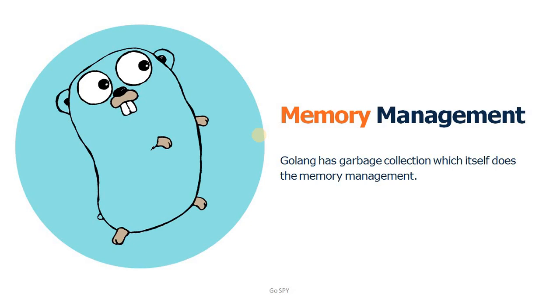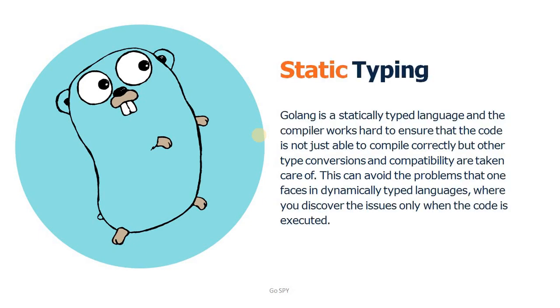And next is static typing. As we discussed before as well, Go is a statically typed language. That means the type of your data, or you can say the data variable, is checked at compile time instead of runtime.